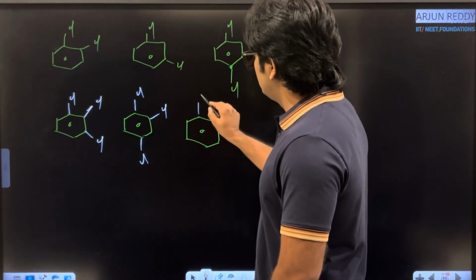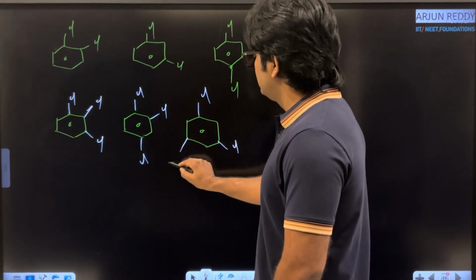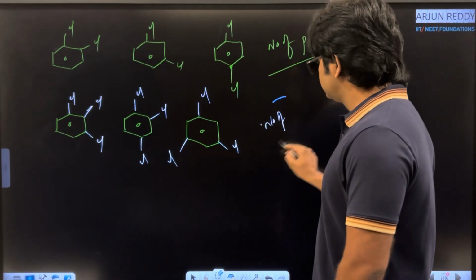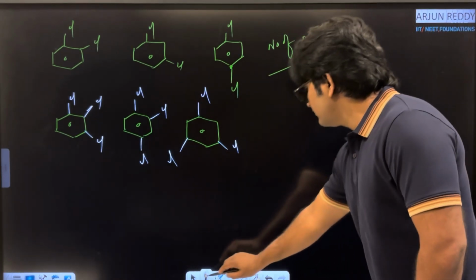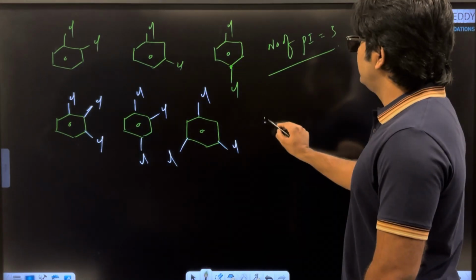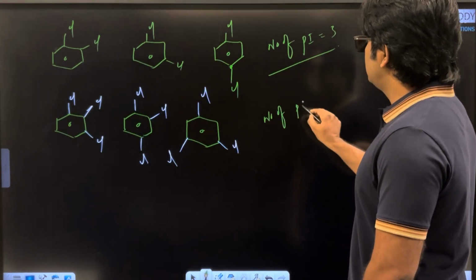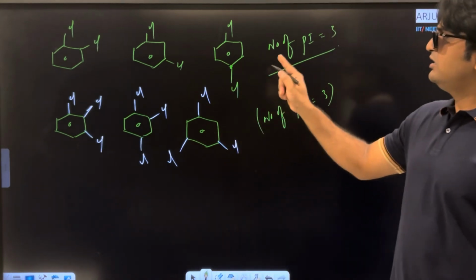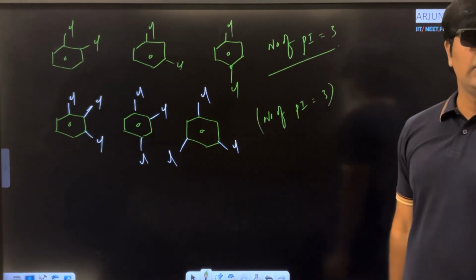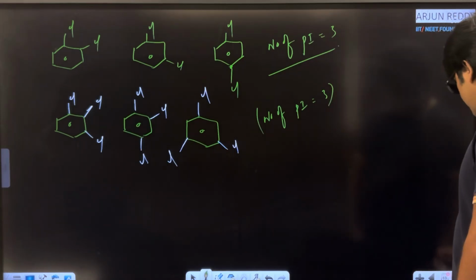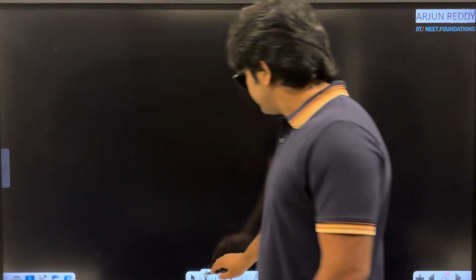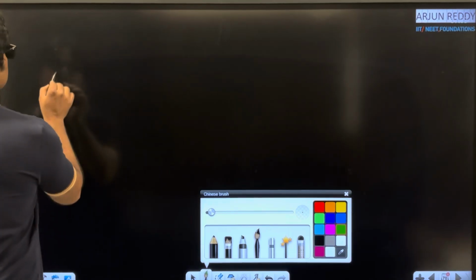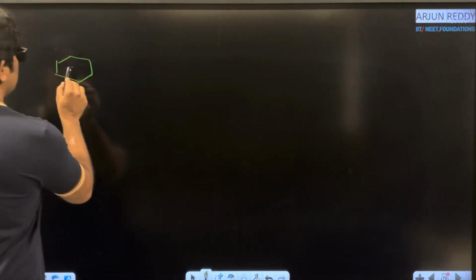Third possibility, chlorine, chlorine. What are the number of positional isomers? Yes, number of positional isomers equals to 3. Okay, first one dichlorobenzene, second one trichlorobenzene. Come to next example. Yes, I am trying with the tetrachlorobenzene. Yes, 4 chlorine atoms I am taking.